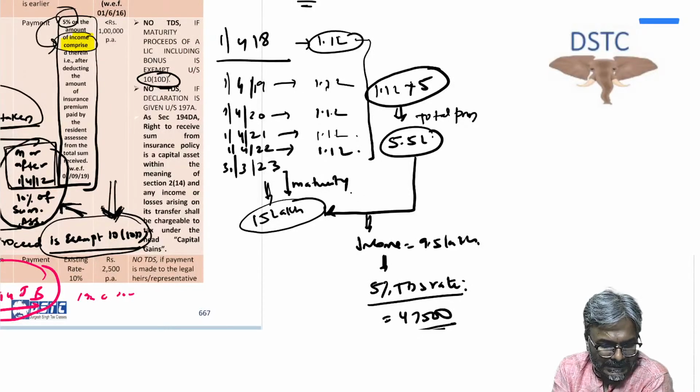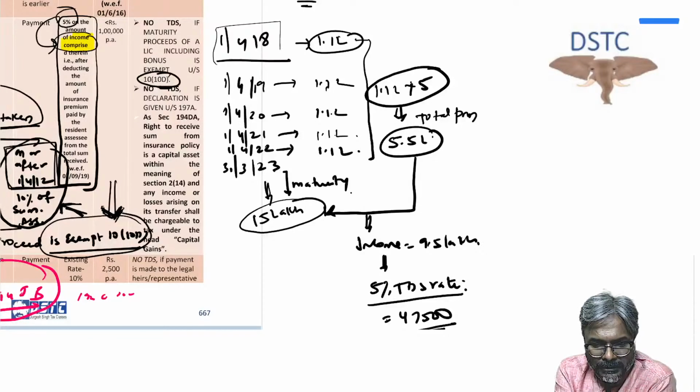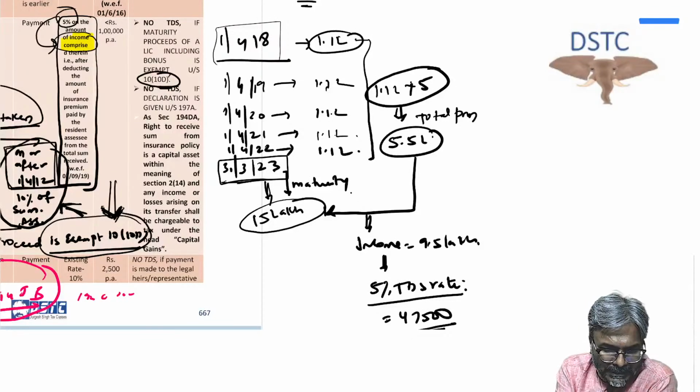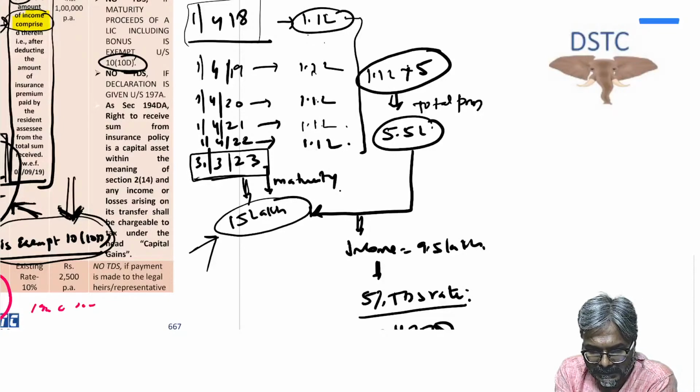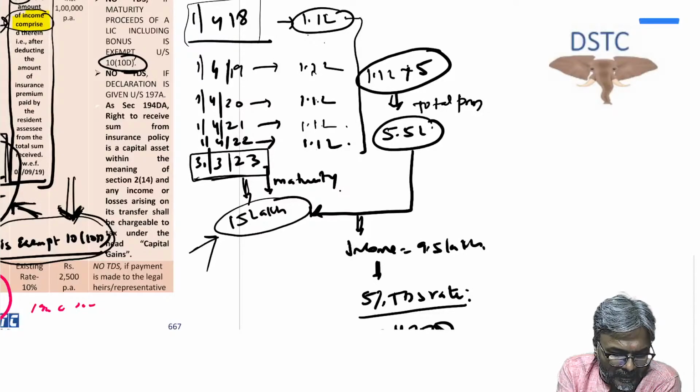From this example, quickly: on 1st April 2018 I have taken the policy, and the maturity has happened on 31st March 2023. How much is the maturity? 15 lakhs. Now from 1st April 2018, for how many years have you paid the premium? 18, 19, 20, 21, 22. So 5 years premium you have paid.